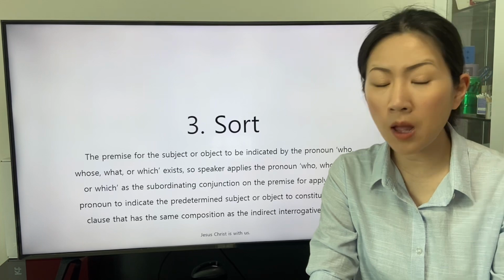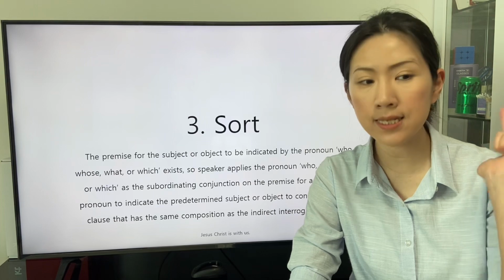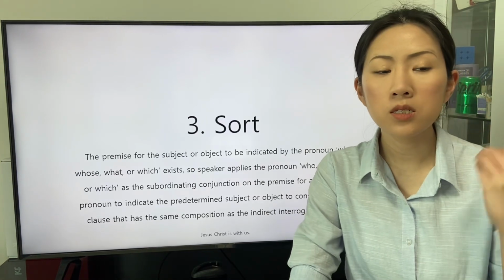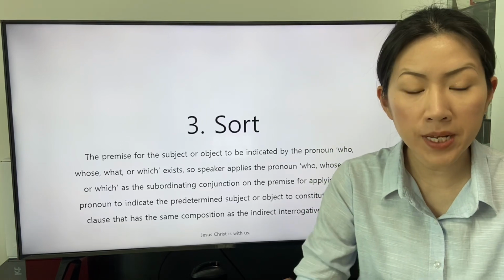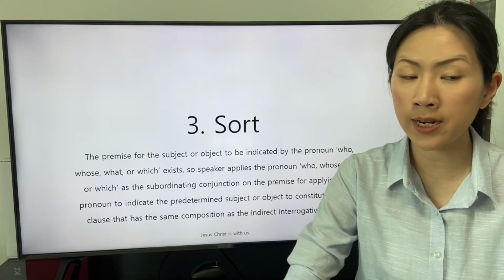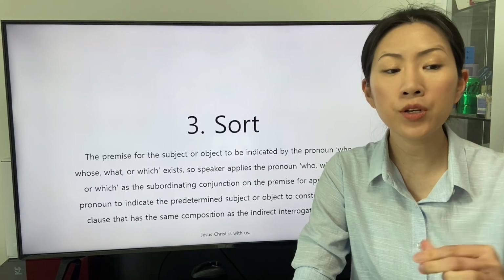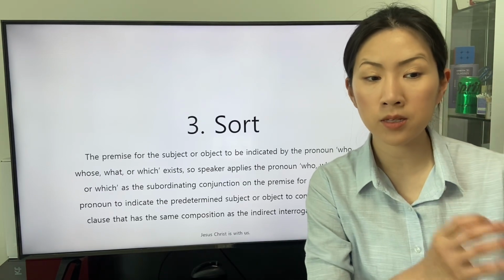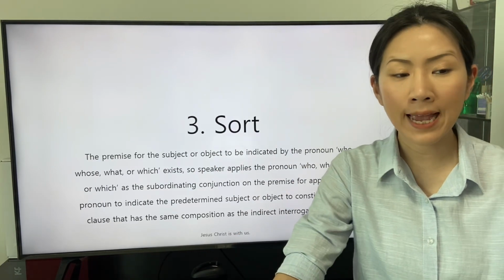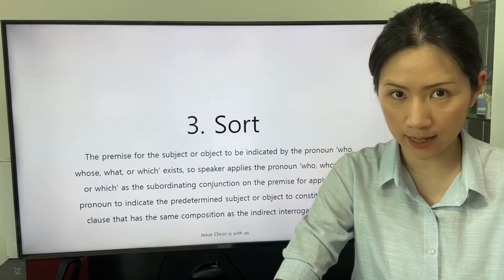The premise for the subject or object to be indicated by the pronoun who, whose, what, or which exists. So the speaker applies the pronoun who, whose, what, or which as the subordinating conjunction on the premise for applying each pronoun to indicate the predetermined subject or object to constitute the main clause that has the same composition as the indirect interrogative sentence.